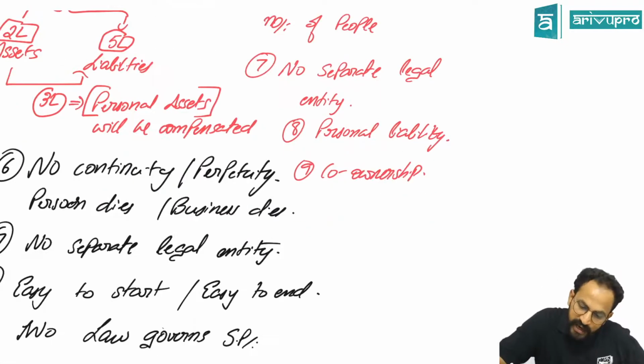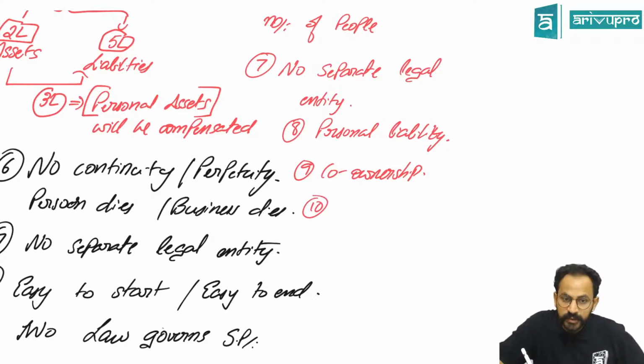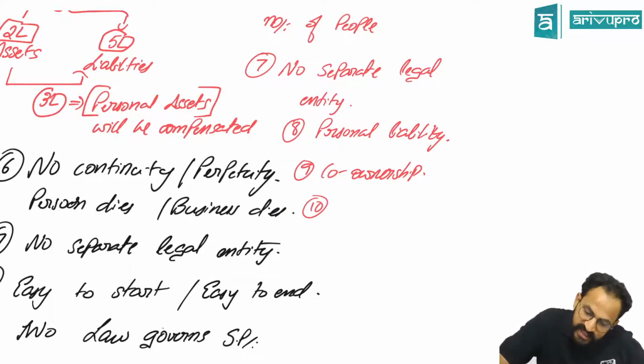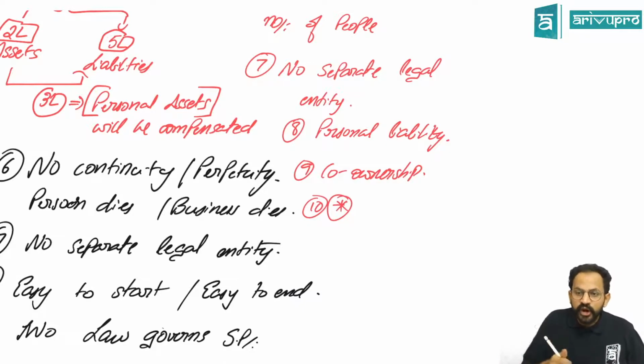If a partner dies, the firm does not come to an end. That is a discussable point. It depends on what you have written in your agreement. If in your agreement you have written that a partner dies and still the partnership firm continues, then okay. If it is silent, then the partnership firm comes to an end because it ends up into a dissolution of partnership.